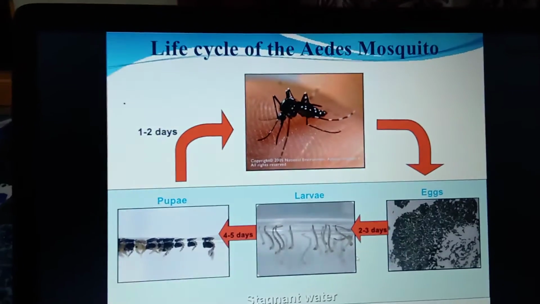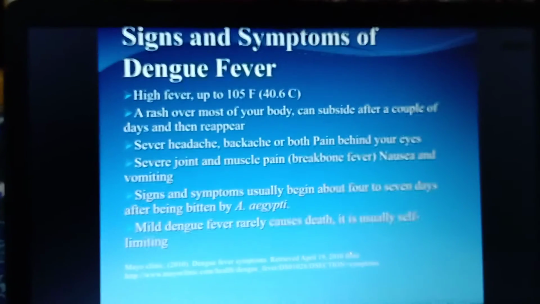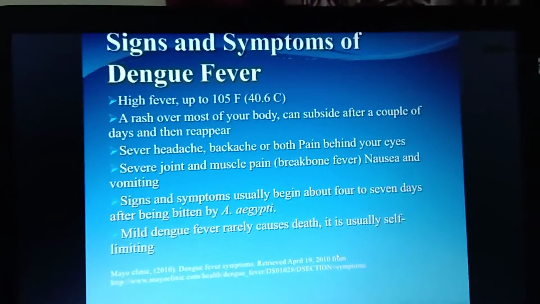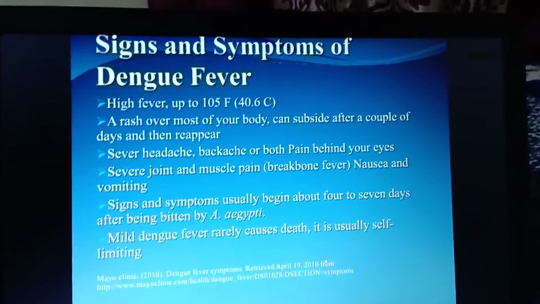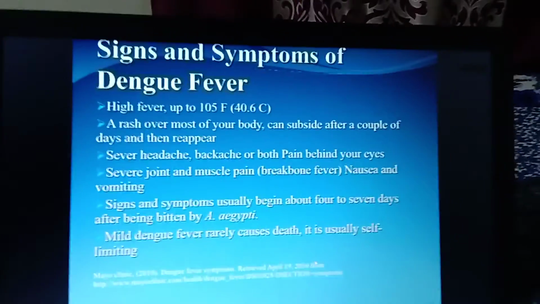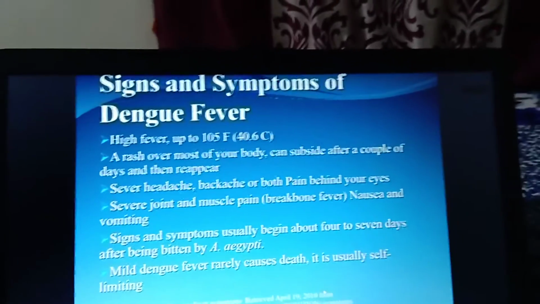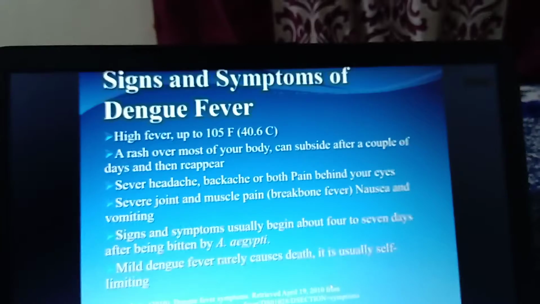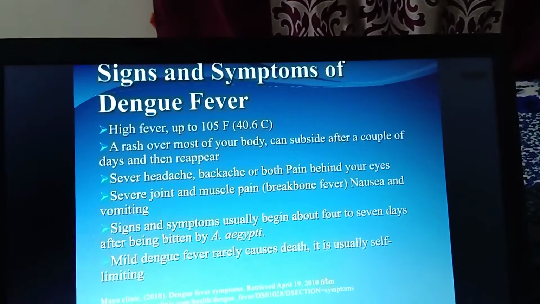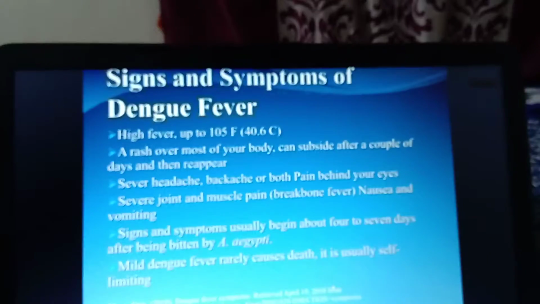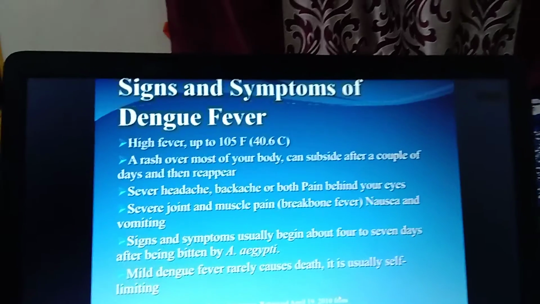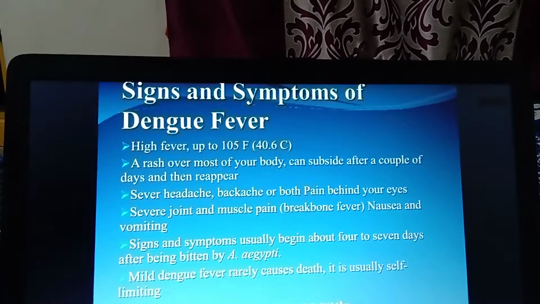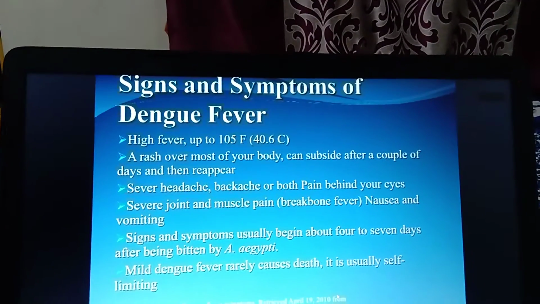Okay, what are the signs and symptoms you can see here? Overall, a fever of 105 degrees Fahrenheit will be there with dengue fever. Also some rashes over the body, severe headache, back pain, and severe pain behind your eyes, over the inner canthus or the outer canthus.